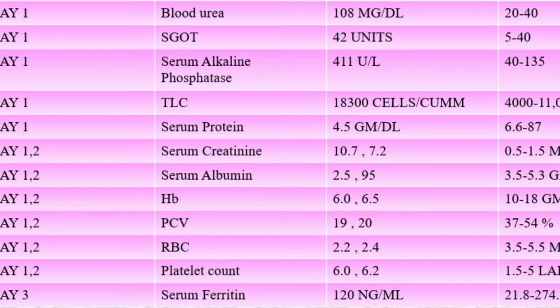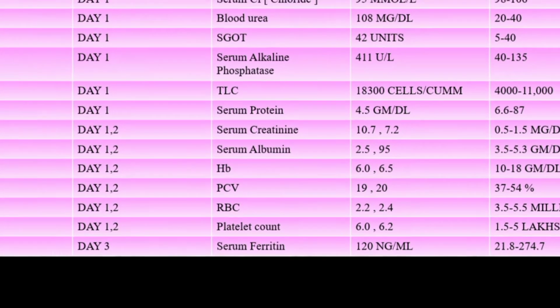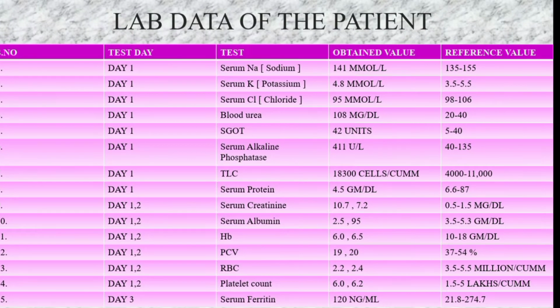The RBC count is also decreased, so RBC levels are low, indicating anemia. And platelet counts are normal. So there are no deficient symptoms, and serum ferritin levels are also normal. So these are the lab data of the patient.